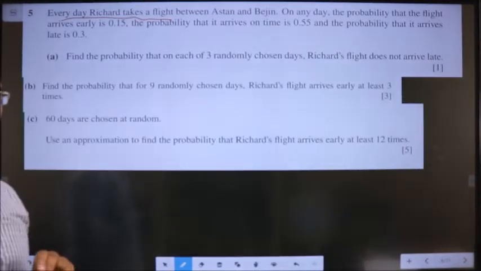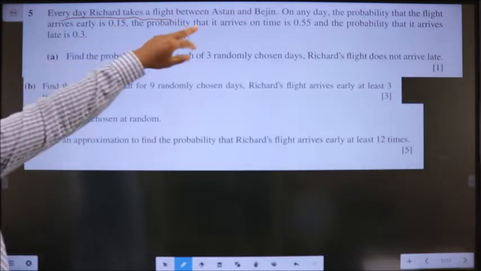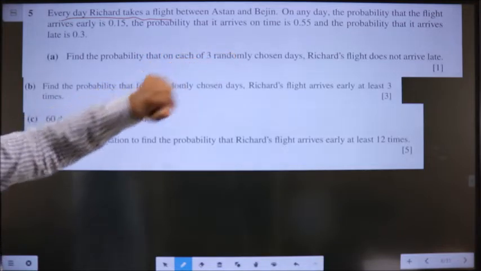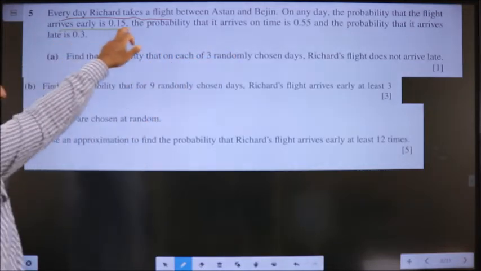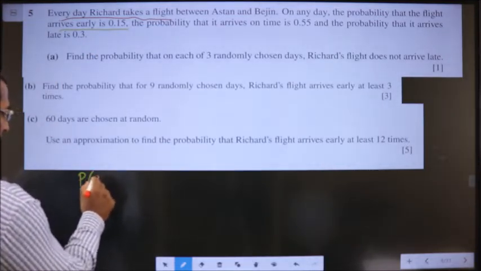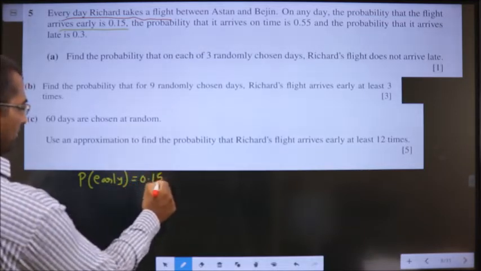Question 5. Every day Richard takes a flight between those two places. On any day the probability that the flight arrives early is 0.15. So probability of arriving early is 0.15.